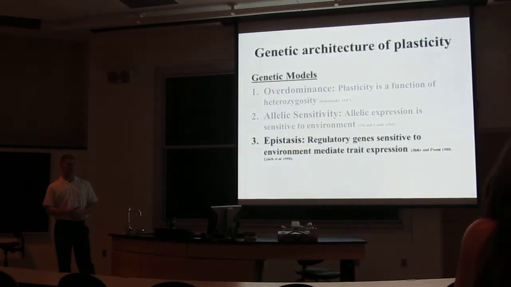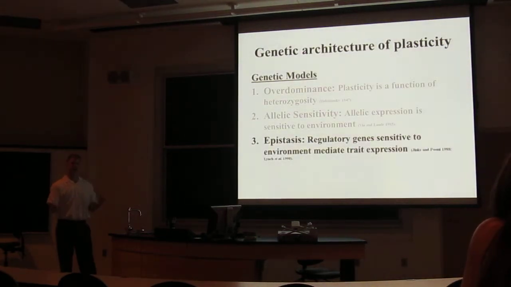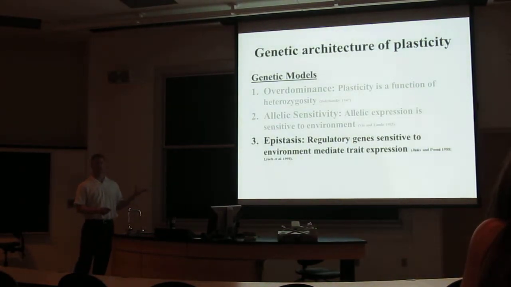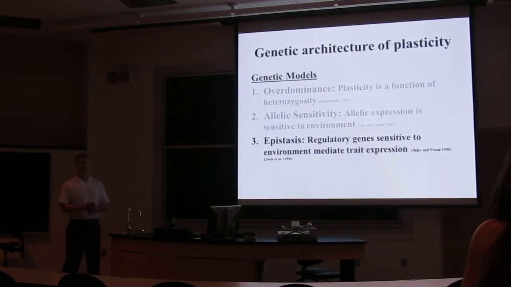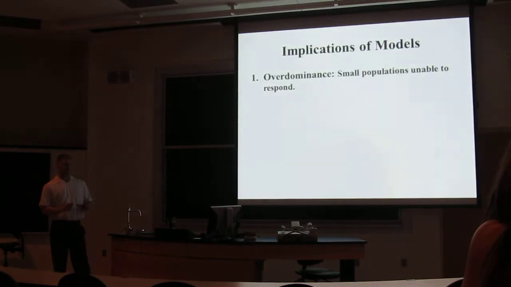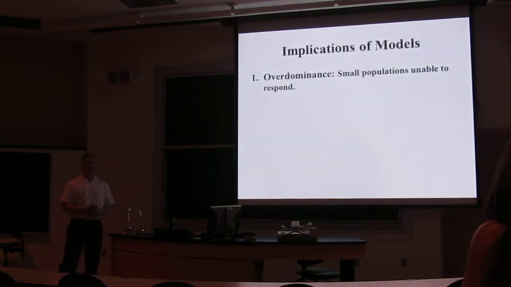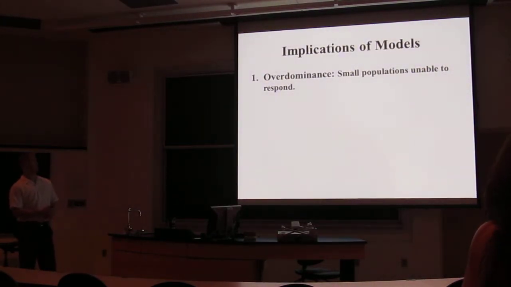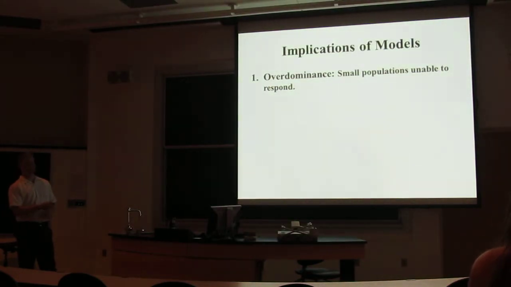And the third is the epistasis model, in which there are 2 sets of genes. Regulatory genes that are sensitive to the environment control the expression of trait-determining genes. Each of these models has different evolutionary implications as well. So in the overdominance model, because plasticity is a function of heterozygosity, we might expect small populations that have increased homozygosity due to inbreeding to be unable to respond to selection for plasticity.